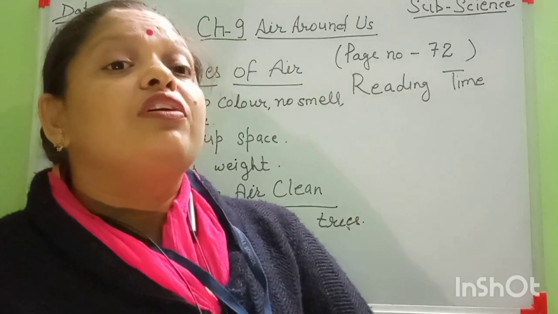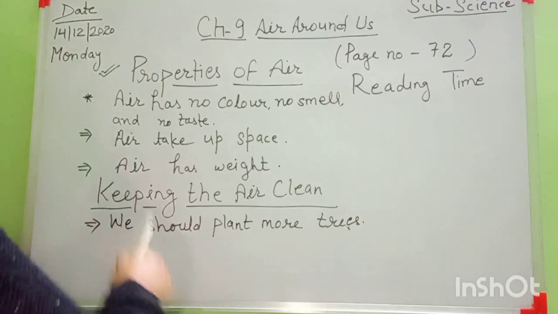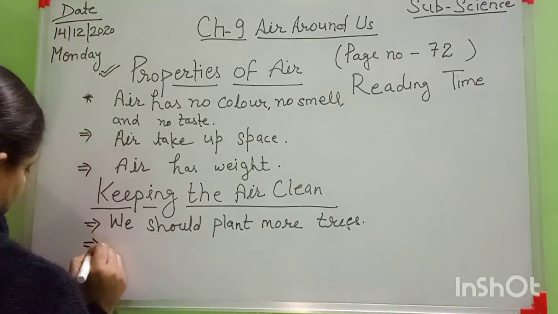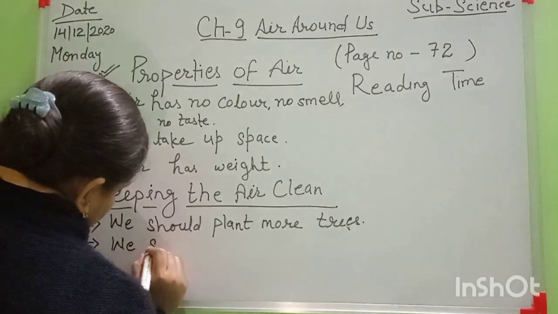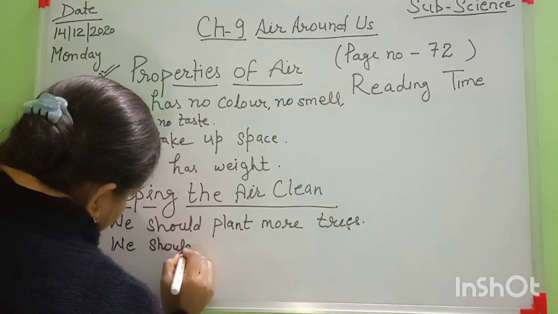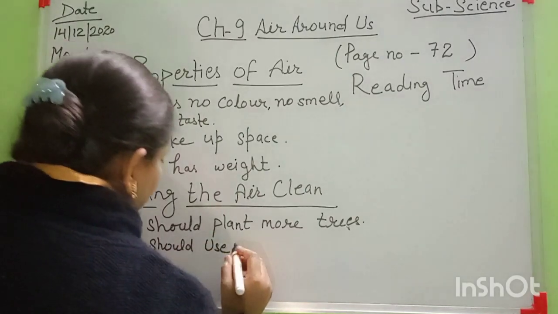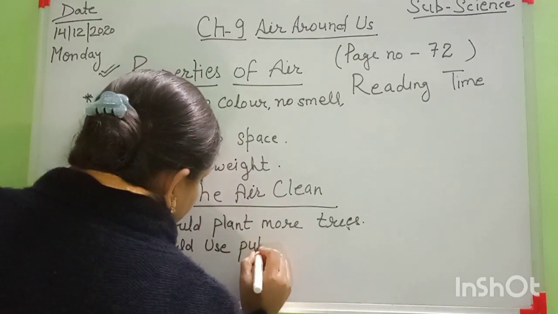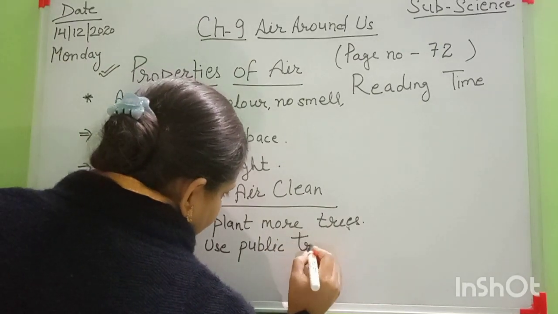So we should use public transport. This is the main point. We should use public transport.